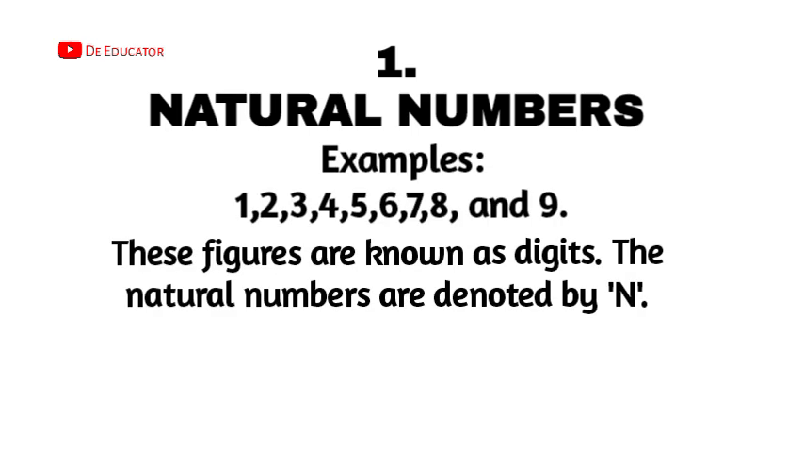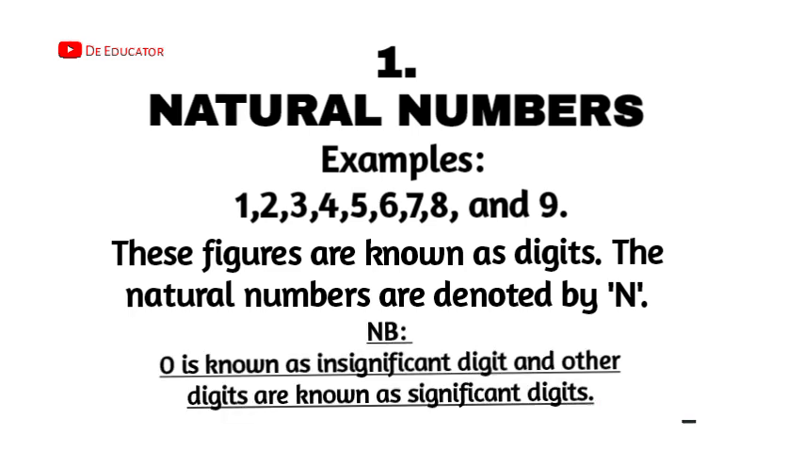Another thing you must take note of is that these figures 1 2 3 4 5 6 7 8 and 9 are known as digits. Also, natural numbers are denoted by N. In any question, if they ask what is N, relating to numbers, and the options are -2, 0, 1 and stuff like that, what they are trying to ask you is, what is the natural number? Another thing you must take note of is that 0 is known as an insignificant digit. 0 is an insignificant digit while others are significant.